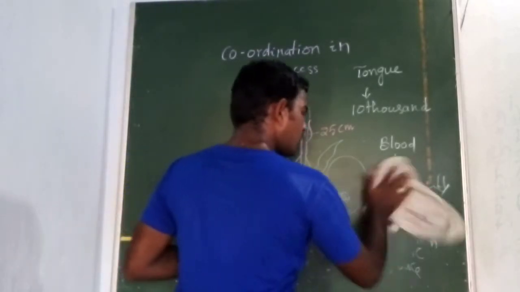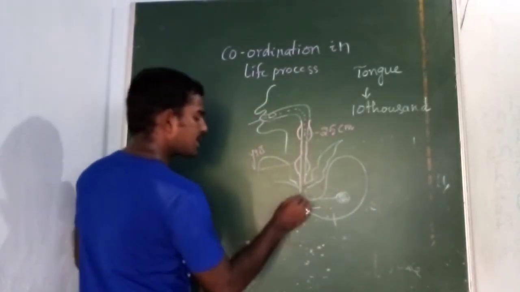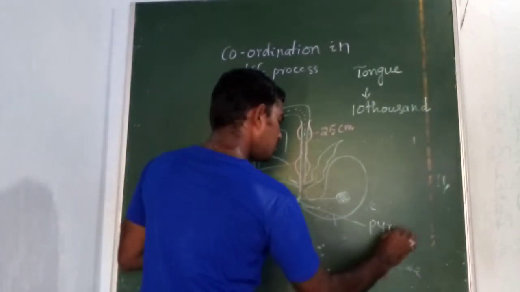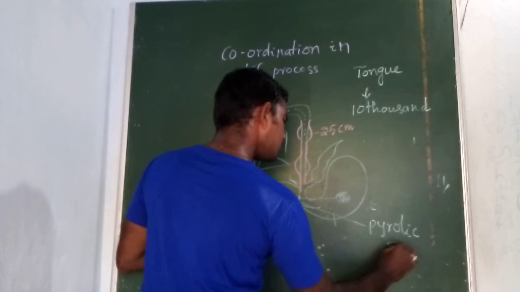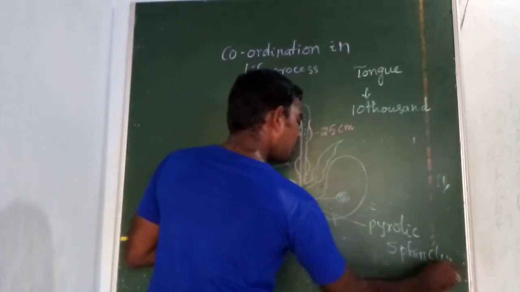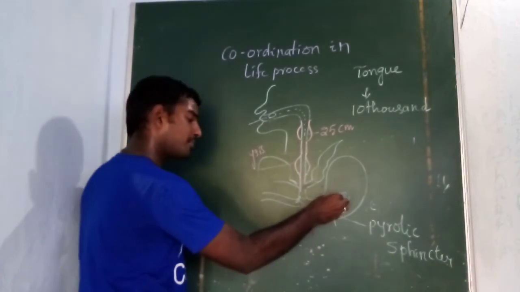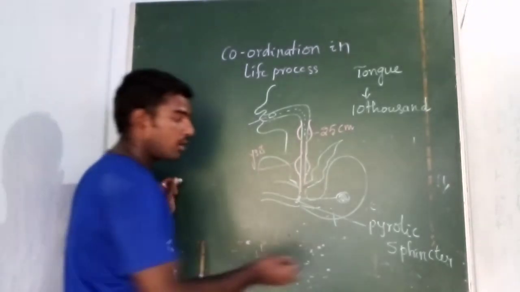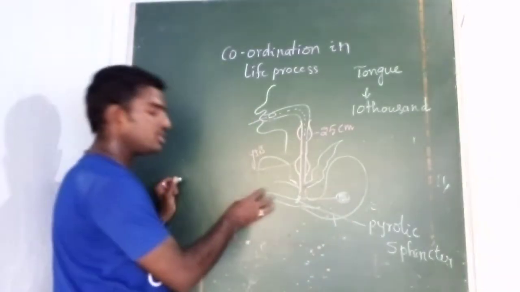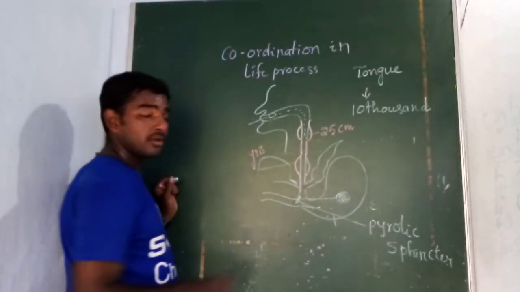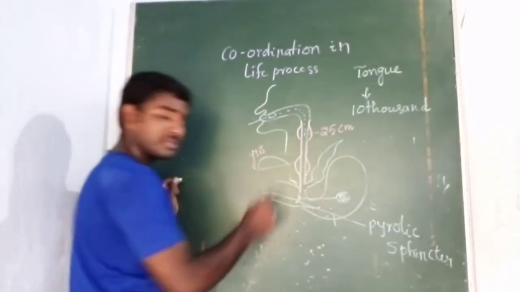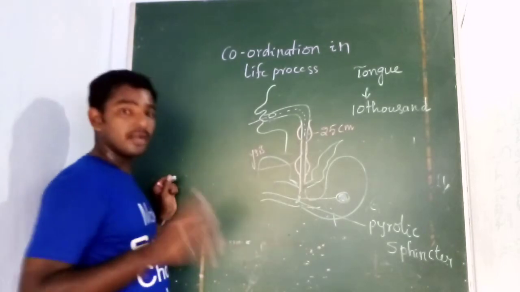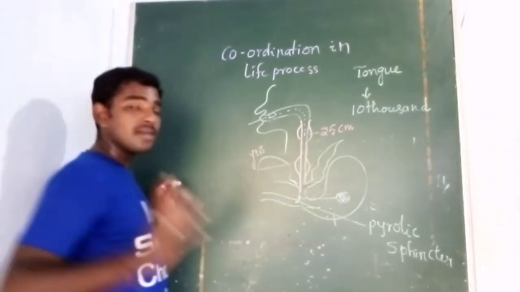Here also one movement is involved. That movement is peristalsis movement. If you see here, there is one sphincter. The sphincter name is pyloric sphincter. So a small amount of food is released from the chyme, from the stomach to the duodenum. This movement is called retropulsion. The small amount of food from the chyme reaches the small intestine by the presence of the pyloric sphincter. It means the sphincter can't send the food back into the stomach, always pushing it forward to the duodenum. So this movement we call retropulsion.